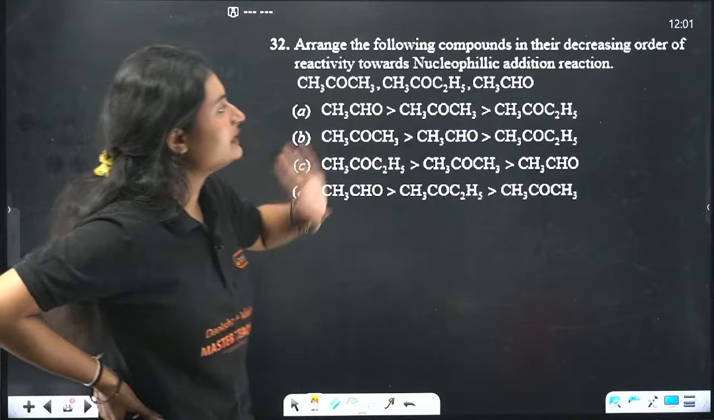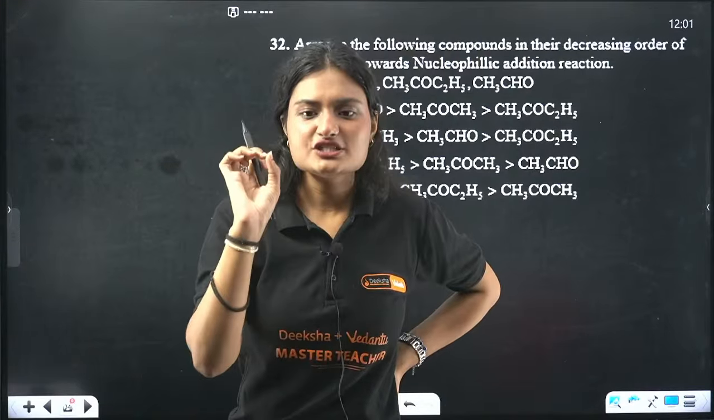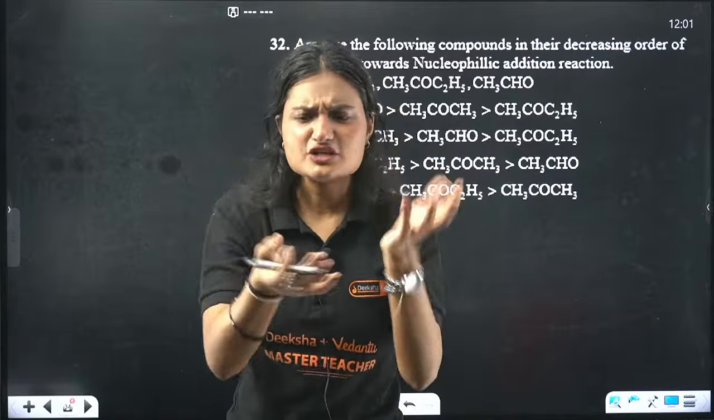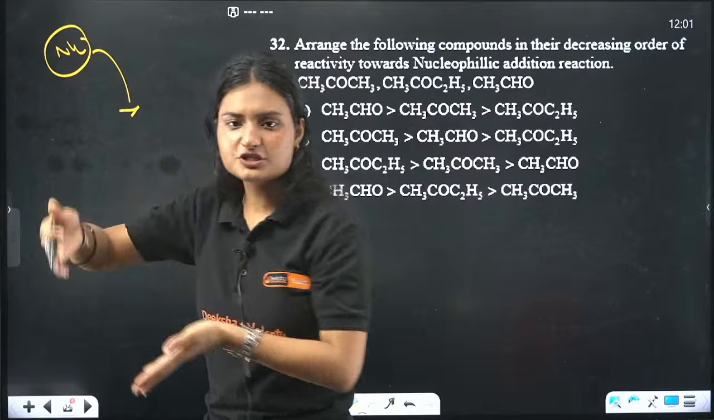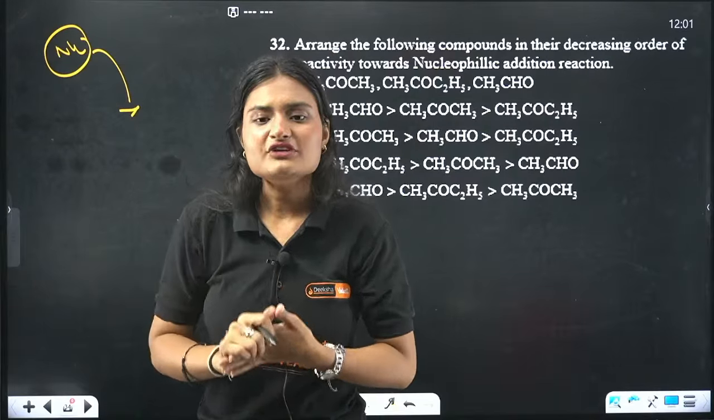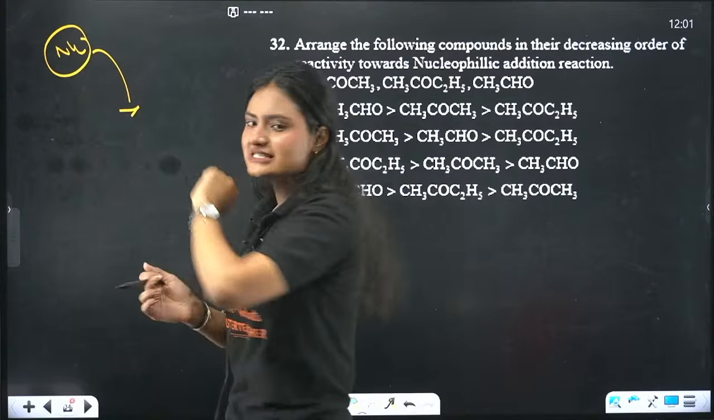Okay, arrange the following in decreasing order of reactivity towards nucleophilic addition. Now, as I told you, the reactions are named on the basis of the attacking species. If the attacking species is a nucleophile, we call it nucleophilic substitution, nucleophilic addition and so on, right? Now we are talking about nucleophilic addition, so a nucleophile is coming. Now the nucleophile will attack what? An electrophile, right? So we should have a good electrophile here. Only then the reaction will happen. And the better the electrophile, the faster the reaction will happen, okay?